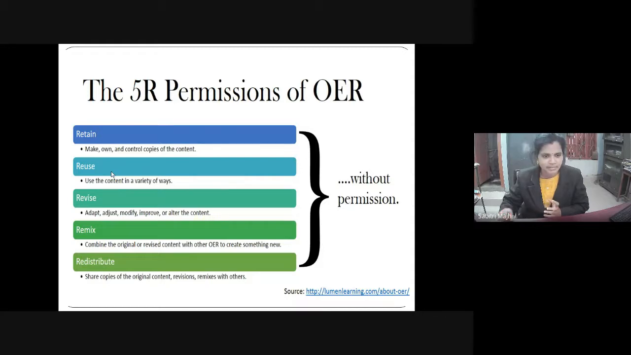Then remix. Remix means you can combine the original content with new content, and you can make a new OER, new open educational resources, and we can redistribute the same with some license.